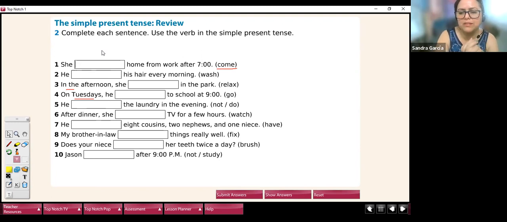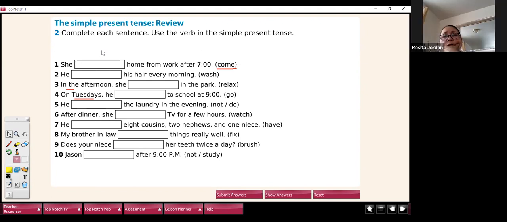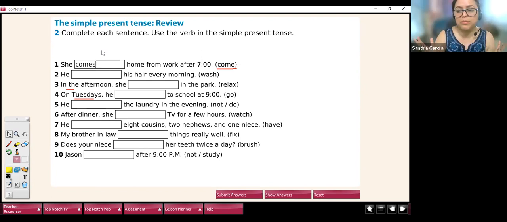How is simple present? She comes. You want to talk about a routine, you use simple present, right? Then we're going to talk about our routines. But when you talk about routines, things you do every day, you use simple present. You use progressive when you talk about things at the moment.